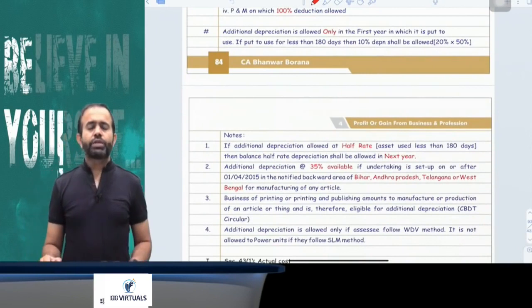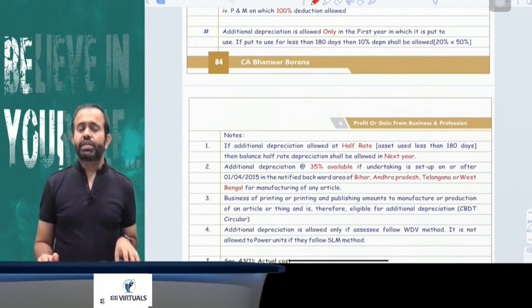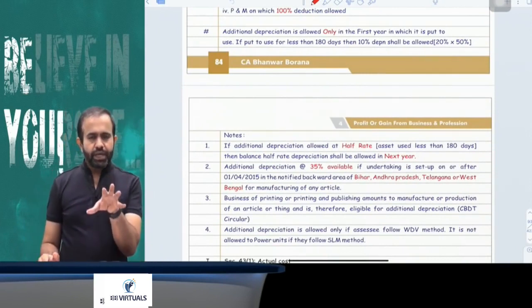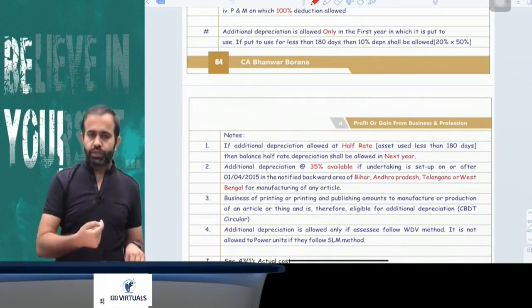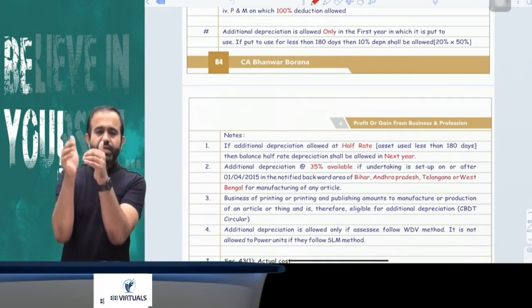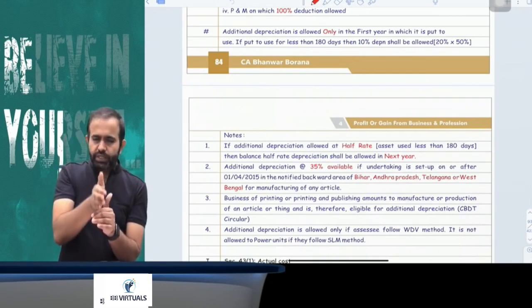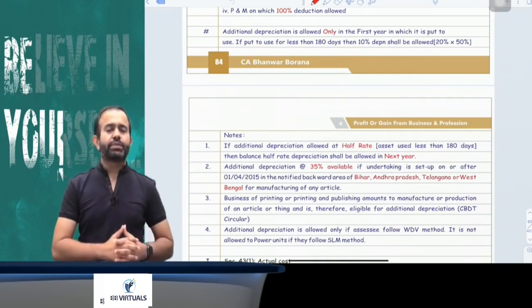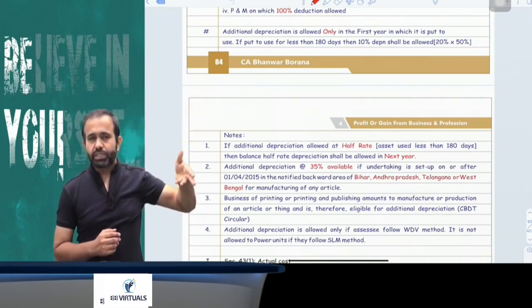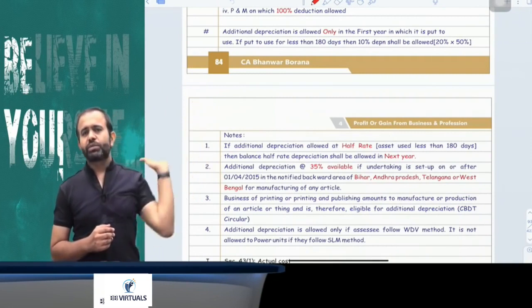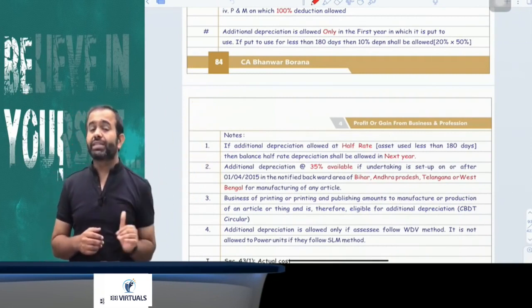Now the question is, what is the rate of additional depreciation? Here the additional depreciation rate is 20%. And this 20% is allowed only in the year in which the asset is first actually put to use. So suppose you acquire new plant and machinery in the current year and put it to use in the current year, then 20% additional depreciation is allowed in the current year. Next year, suppose you acquire another plant and machinery, then on that another new plant and machinery, 20% depreciation will be allowed in the next year.